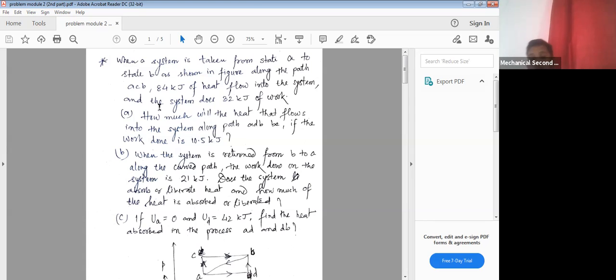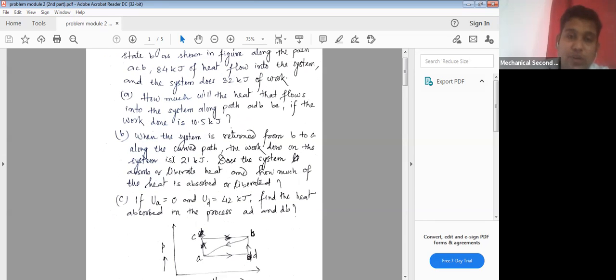Now part A of the question, what does it say? How much will the heat that flows into the system along the path ADB be if the work done is 10.5 kilojoule?